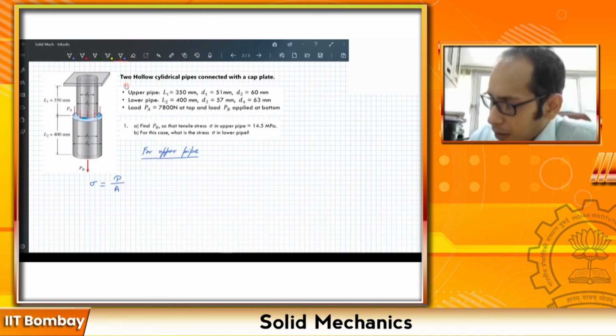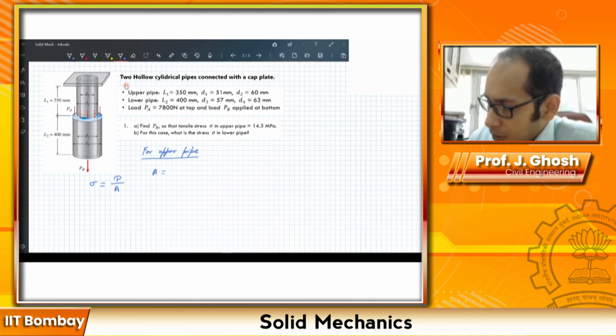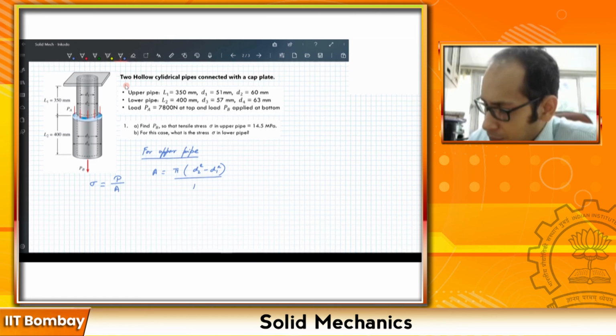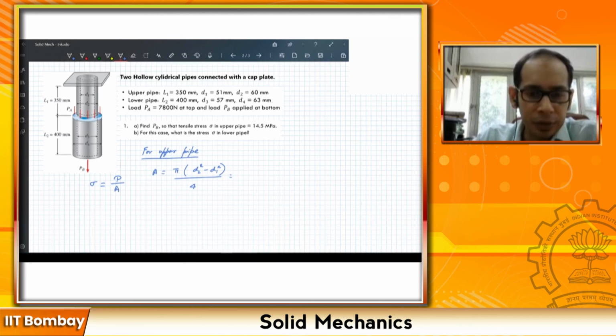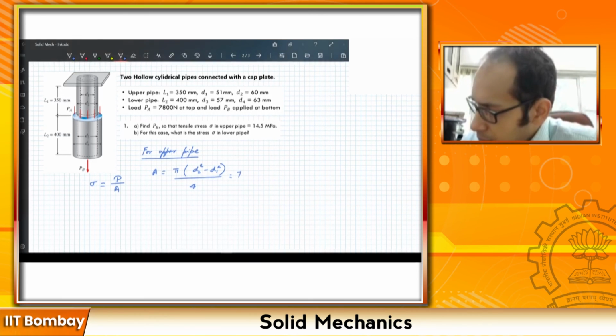To calculate that, for the upper pipe, the area A is going to be pi times the outer diameter d2 squared minus d1 squared, divided by 4, right? So this I have already calculated. This value comes out to be 784.61 mm squared.